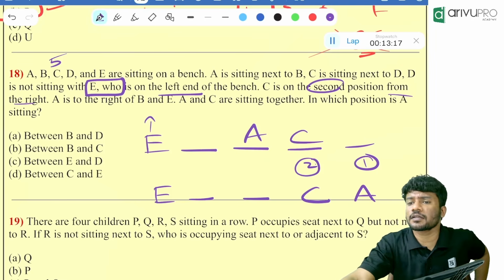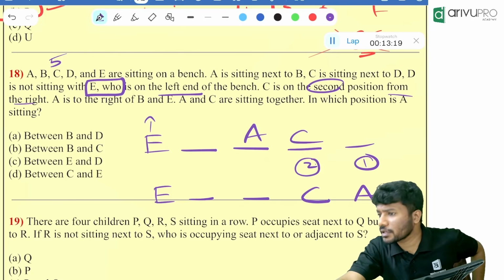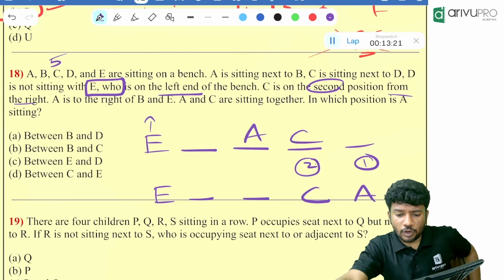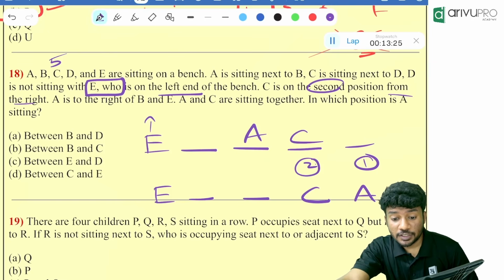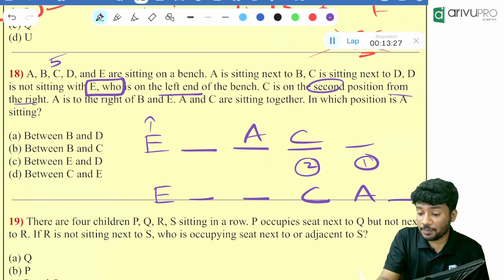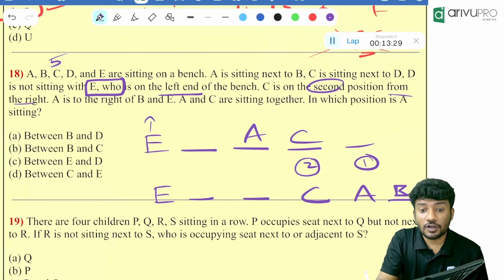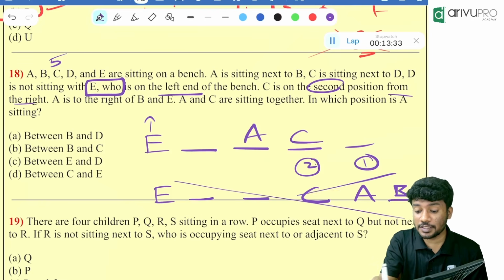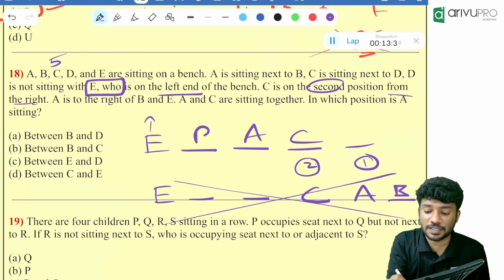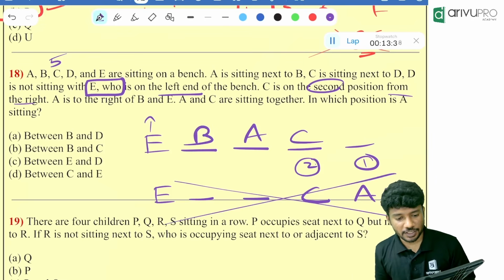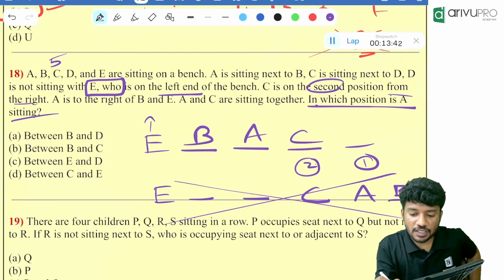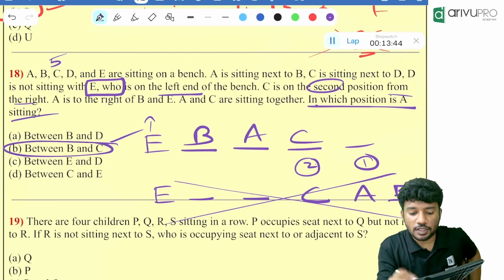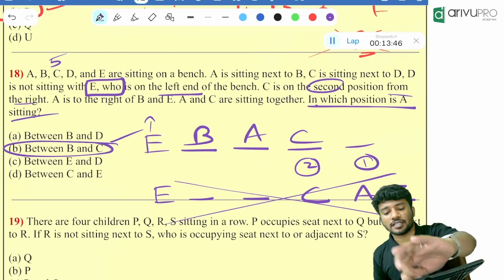Then what is remaining? B is sitting next to A. Can B sit over here? No, then the number of people will be more than 5. That is not possible. Then where will B sit? B will be sitting over here. Now the question is, in which position is A sitting? A is sitting between B and C, which is our answer.